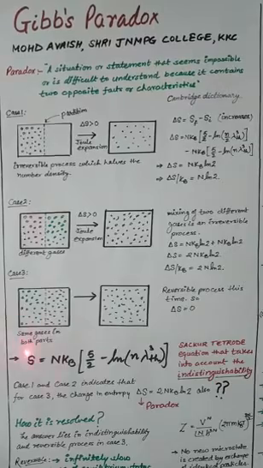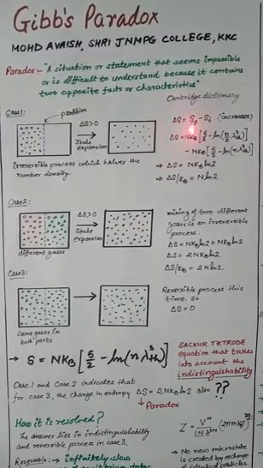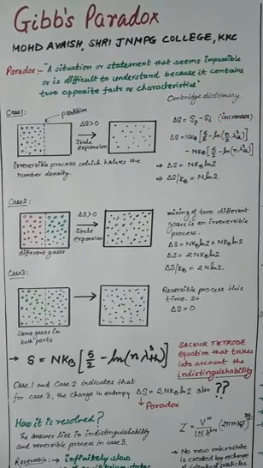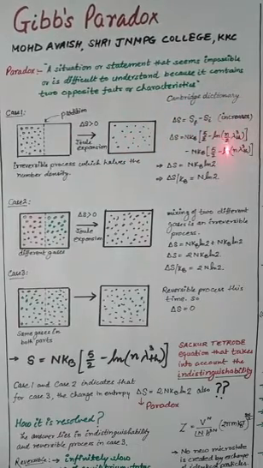Okay, so if I want to calculate the change in entropy in the first case, then delta S would be given by S final minus S initial, because there is an increase in this irreversible process. What is little n for the final state? Little n, the number density, will become half. Why? Because the number of molecules is the same, but the volume becomes double. So n upon V now becomes n upon 2V, so the number density becomes half.